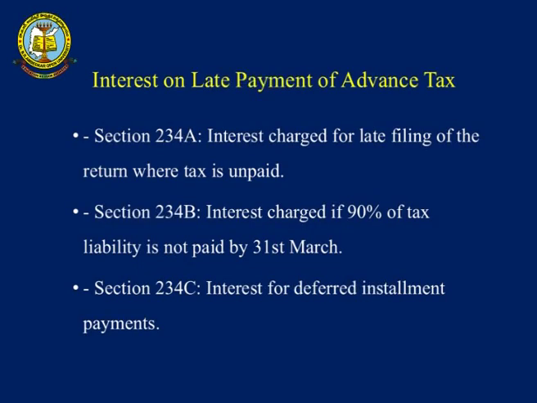And section 234C, interest for deferred installment payments. If you are not paying exactly according to the quarterly amount, you have to pay tax under section 234C with interest. Not only that, let us see the importance of TDS after completing advance taxes.